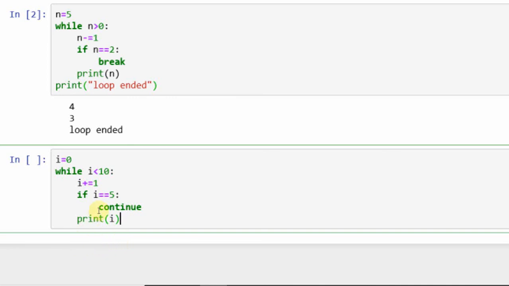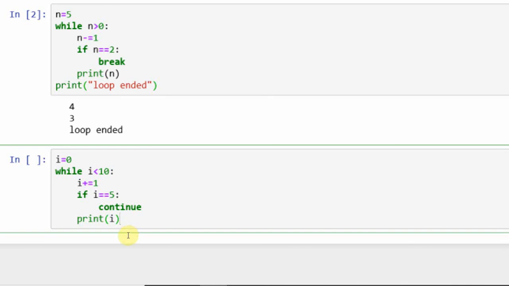Now i becomes 5. So whenever i is equal to 5, it enters into this condition. It satisfies the if condition, then it reads the statement continue. Whenever the continue statement is read by the compiler, we can stop the current iteration and continue with the next. So 5 it is not going to print. Okay, so it continues without printing.